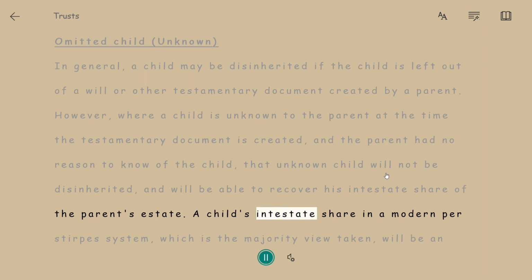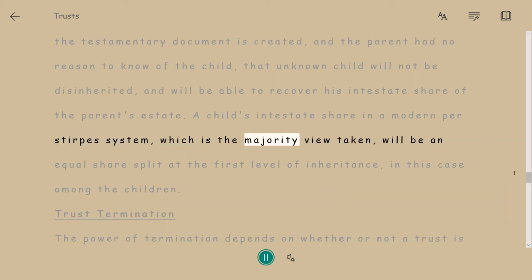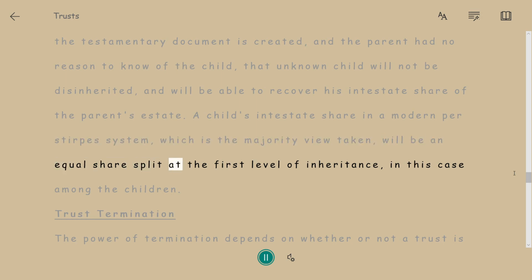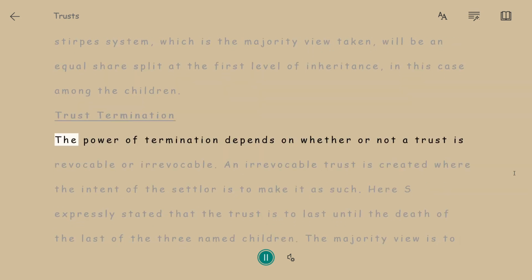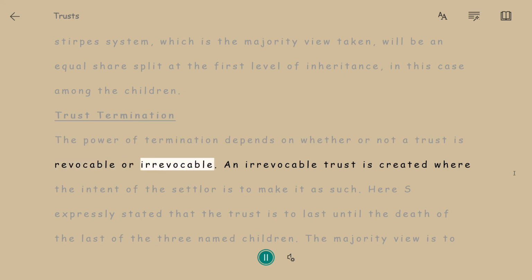A child's intestate share in a modern per stirpes system, which is the majority view taken, will be an equal share split at the first level of inheritance, in this case among the children. Trust termination. The power of termination depends on whether or not a trust is revocable or irrevocable.